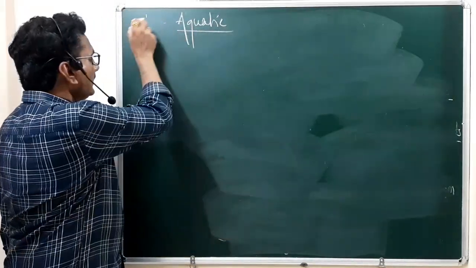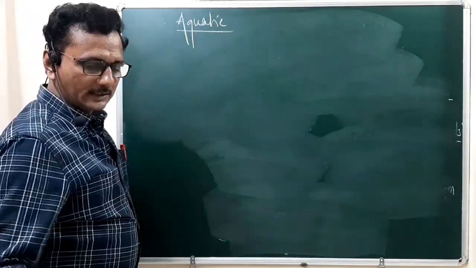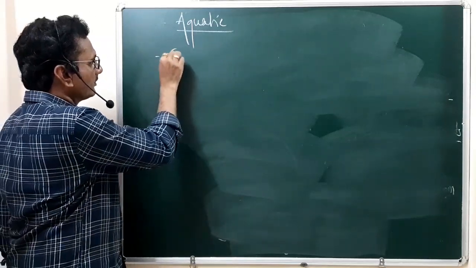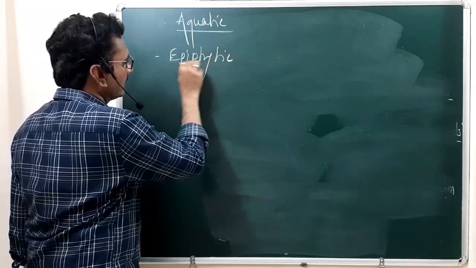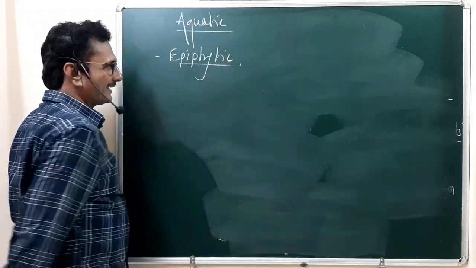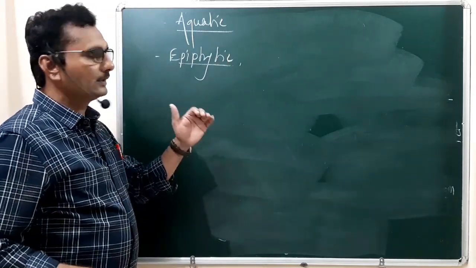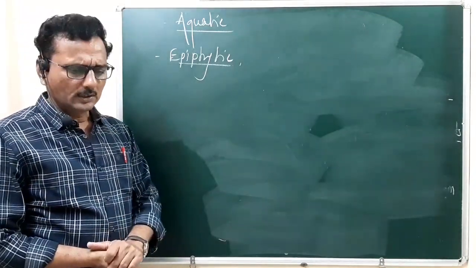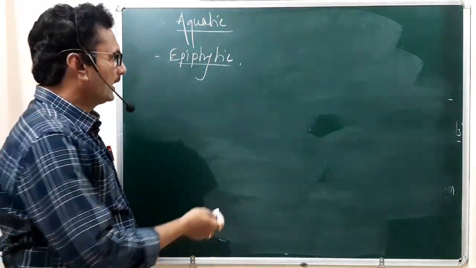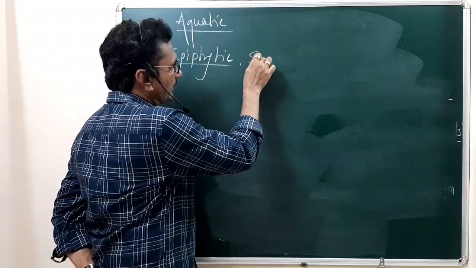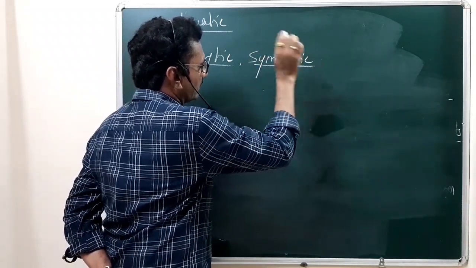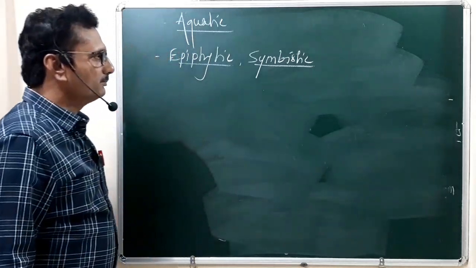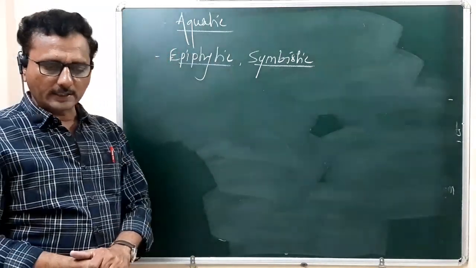Then the next characteristic feature: they are epiphytic, meaning they can grow on the branches of other plants. So it is called epiphytic. Then some algae show a symbiotic role, meaning they live symbiotically with other organisms.